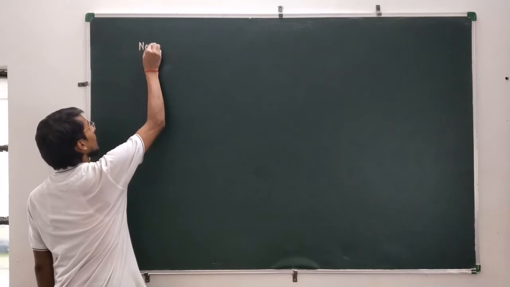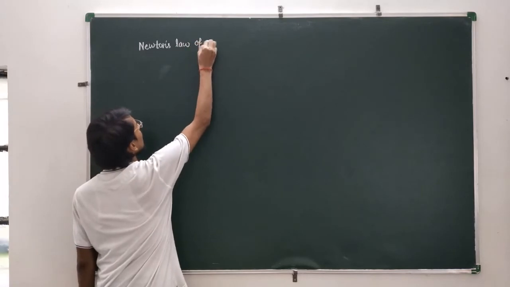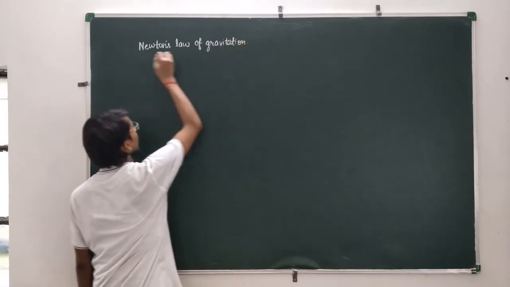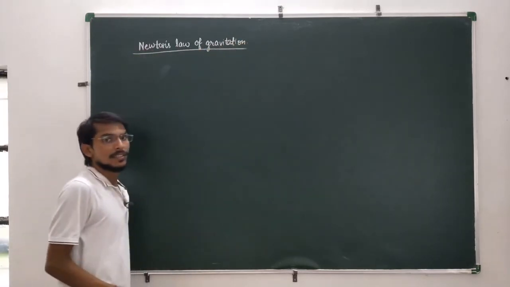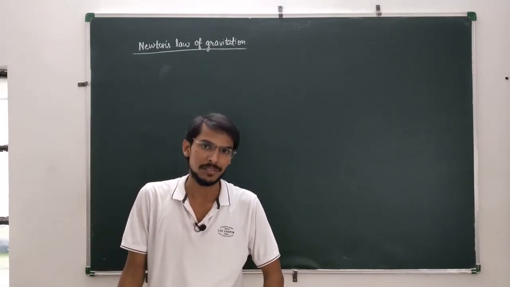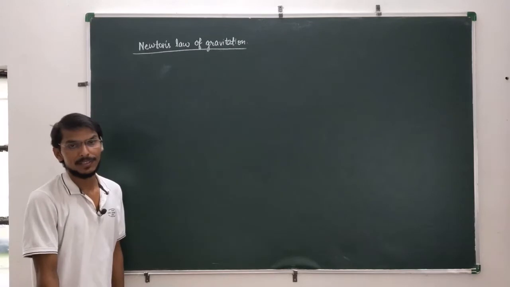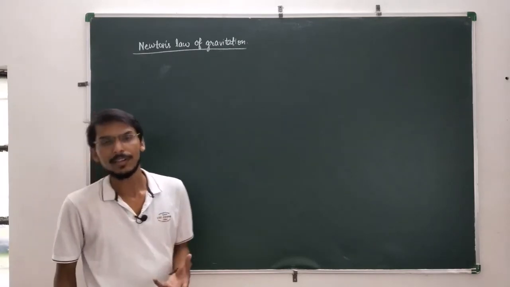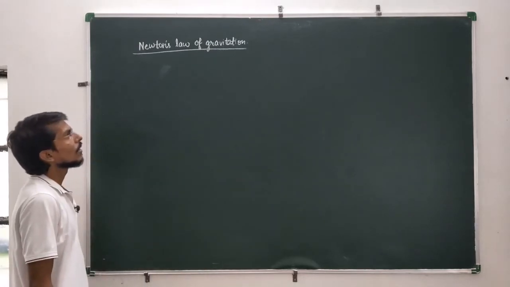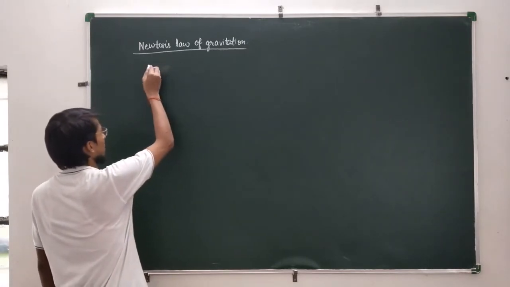Newton's law of gravitation. This is another important law which describes the magnitude of force of attraction between any two bodies of the universe. This is very simple and it was proposed by Newton to predict the magnitude of force between any two bodies of the universe. So let us know the statement of this law, and after that we can explain with the help of suitable examples. So this law states that